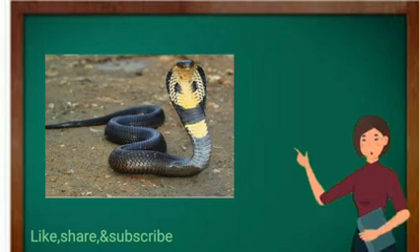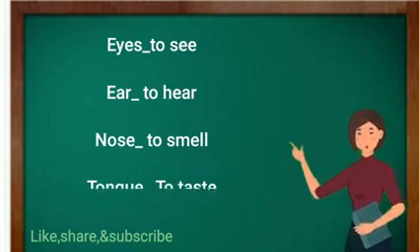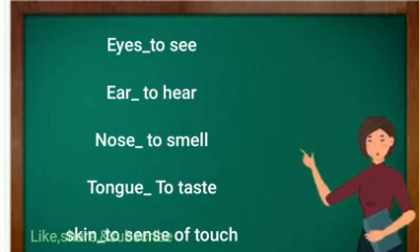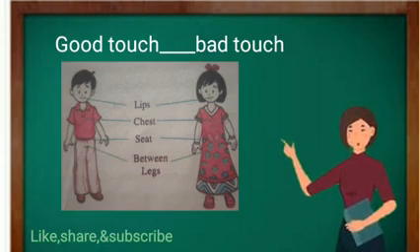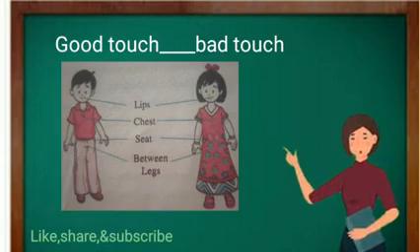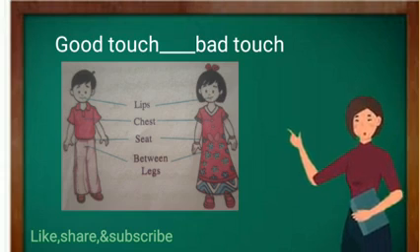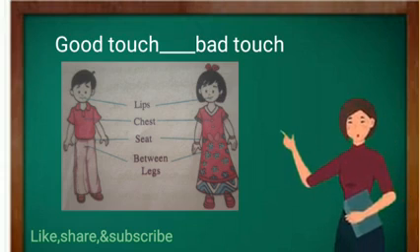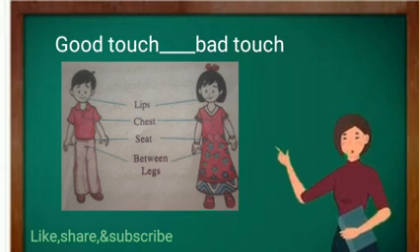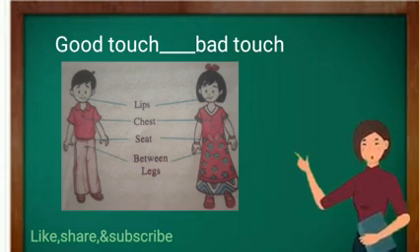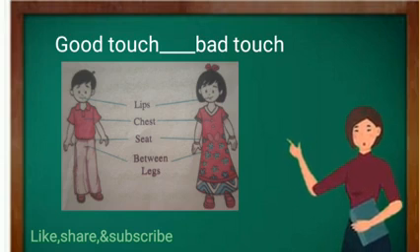So, once again recall our understanding. Eyes to see, ear to hear, nose to smell, tongue to taste, skin for the sense of touch. We know good touch and bad touch. Here in this picture we show private parts of the body. It is never right for anyone to look at, touch or talk about your private parts. There are some body parts that no one should see or touch, like our chest, between our legs and our bottom. These parts are called private parts.